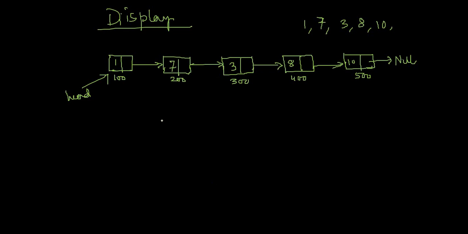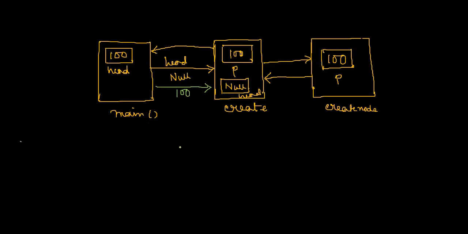So in the display function, you will have that node pointer, suppose T. Whatever you passed in head, it came in T. So the main function now called one more function, which is the display function.